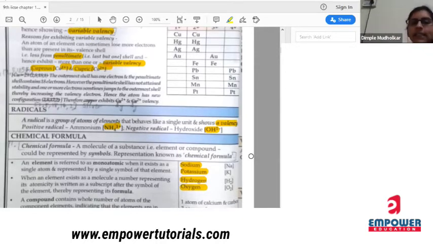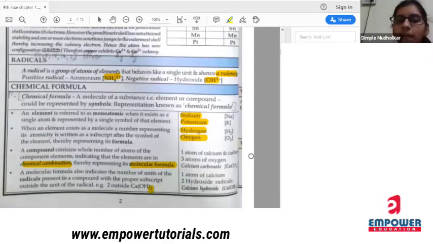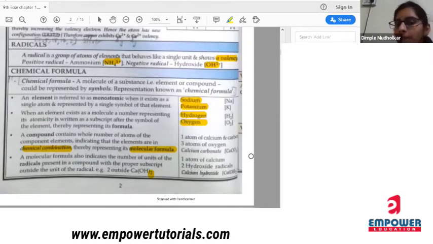Next is radicals. What are radicals? A radical is a group of atoms of elements that behave as a single unit, and it shows a valency. There are 2 types of radicals, positive radicals and negative radicals. Those with a positive sign are positive radicals, and those with a negative sign are negative radicals.